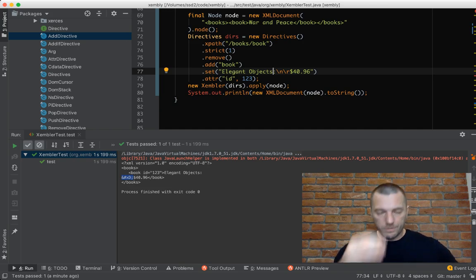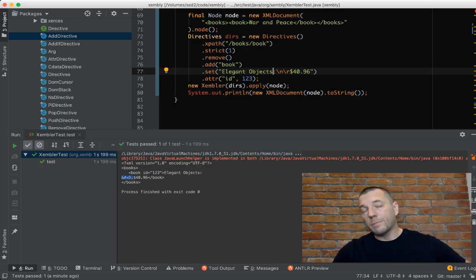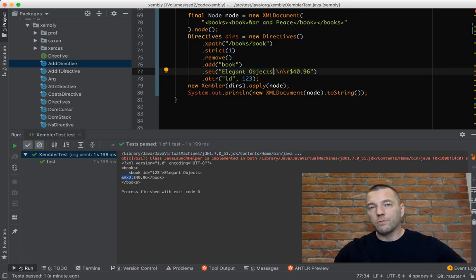It depends on Antler 4, but that's something I've been thinking about removing for many years already. So if you want to contribute, you can join this GitHub project and help me get rid of Antler, because this text, which is a program in Xambly, needs to be parsed. But it's really simple syntax.